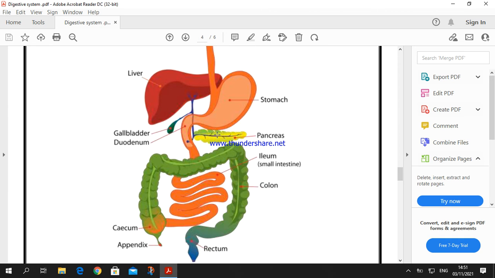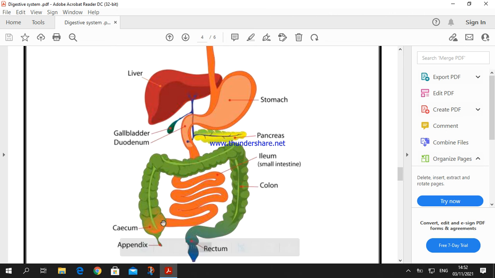The pancreas secretes pancreatic juice, and the liver secretes bile juice to help digest fat. And after that, the food is pushed down inside the ileum. Inside the ileum, the wall of the small intestine secretes intestinal juice to complete food digestion, and now the food is ready to transfer into the blood through the absorption process.